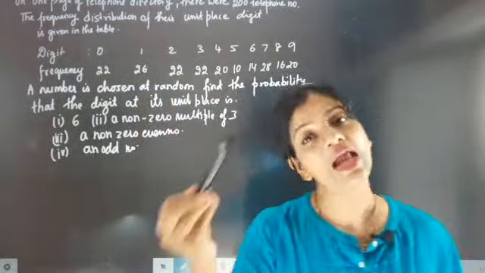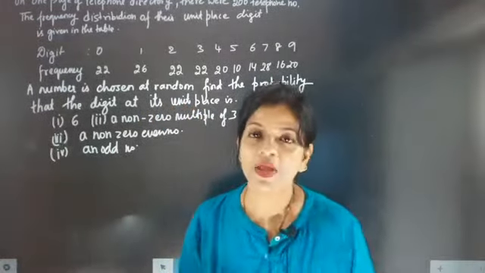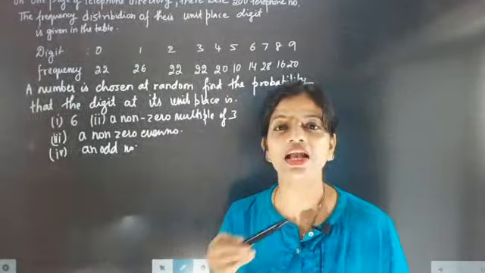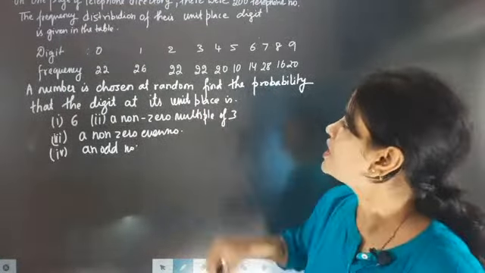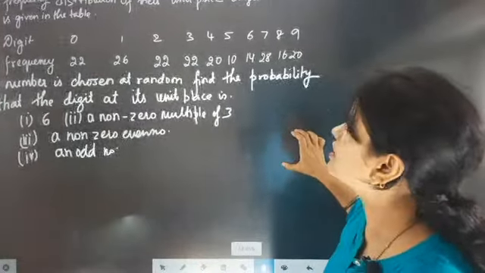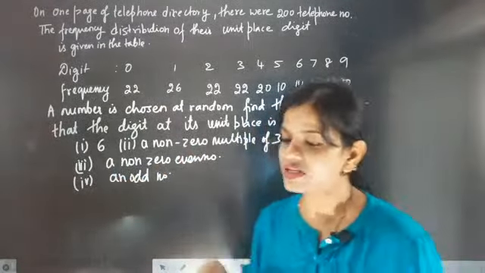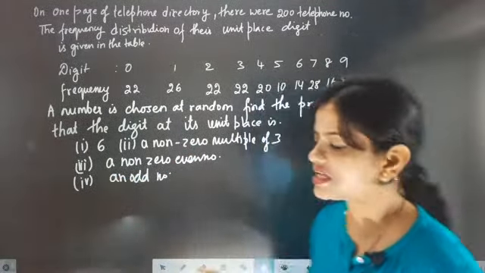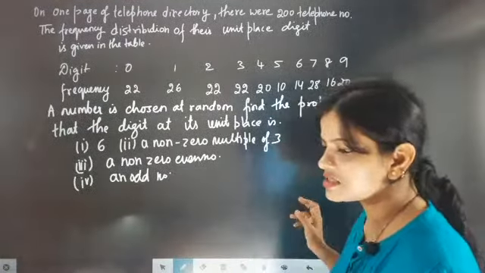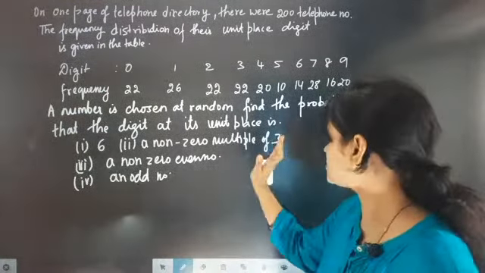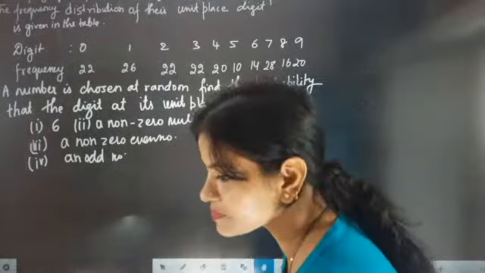Next, 26 phone numbers were there where the last digit was 1. Then 22 phone numbers where the last digit was 2. Then 22 phone numbers where the last digit was 3. Then 20 phone numbers where the last digit was 4, and 10 phone numbers where the last digit was 5. Like this I kept a record of all of them. Now I am going to start answering the question based on that. So in total, how many phone numbers were there in the directory?